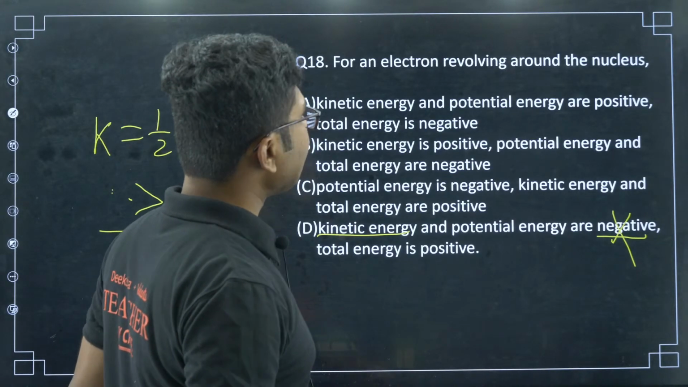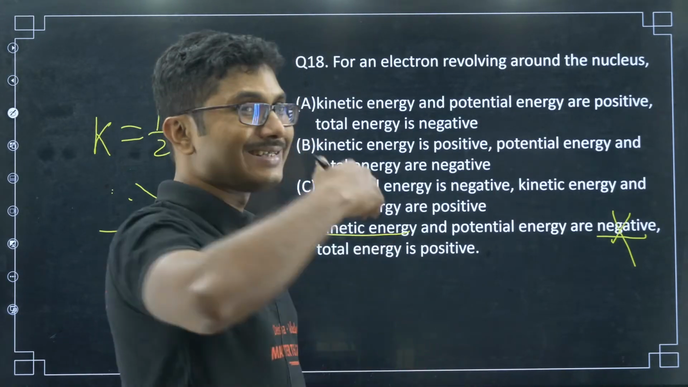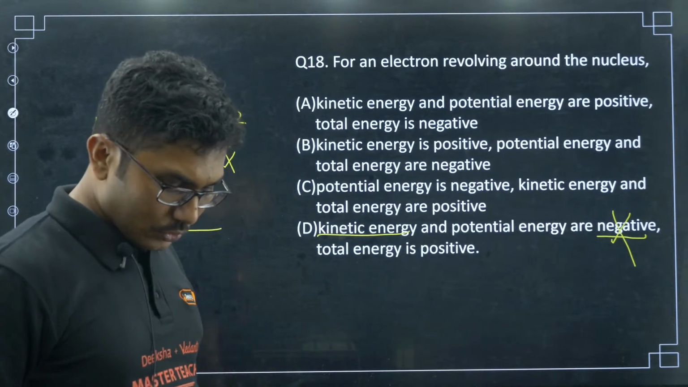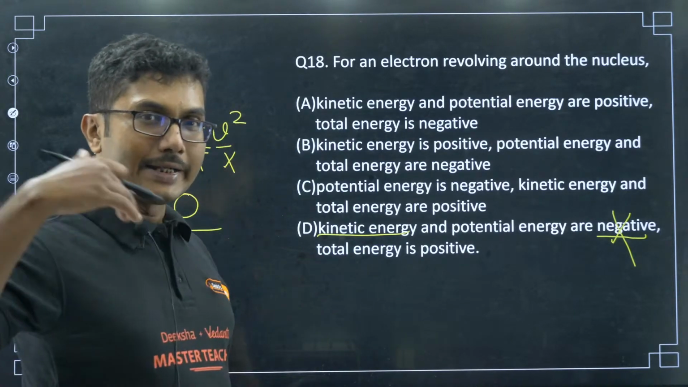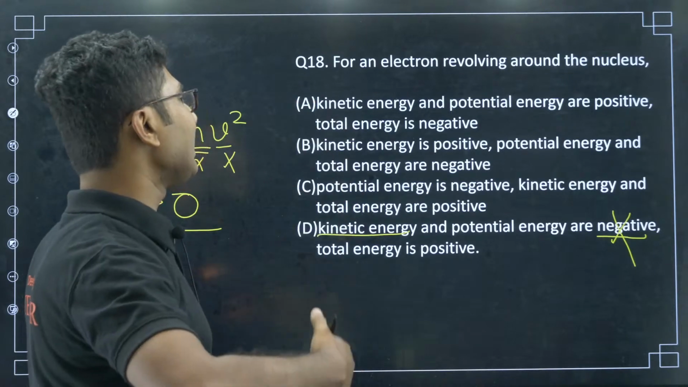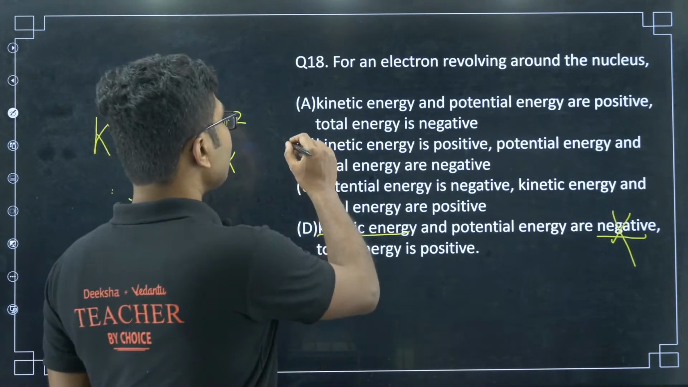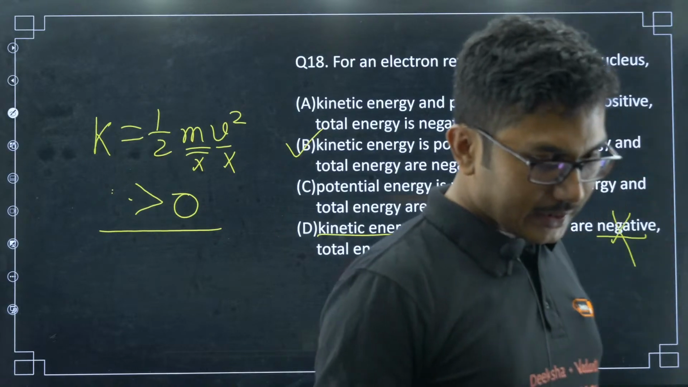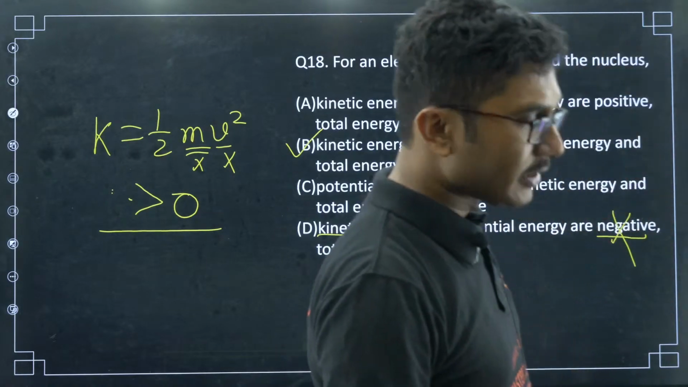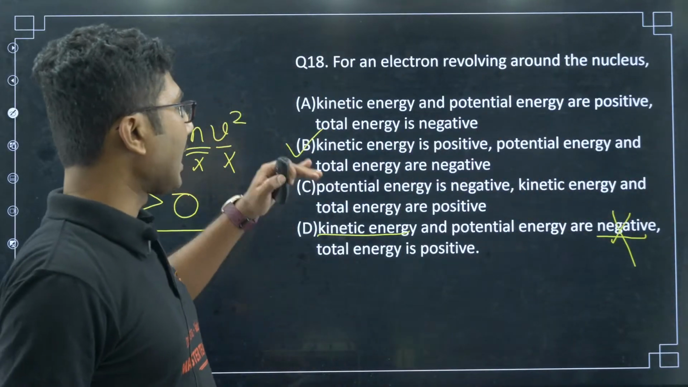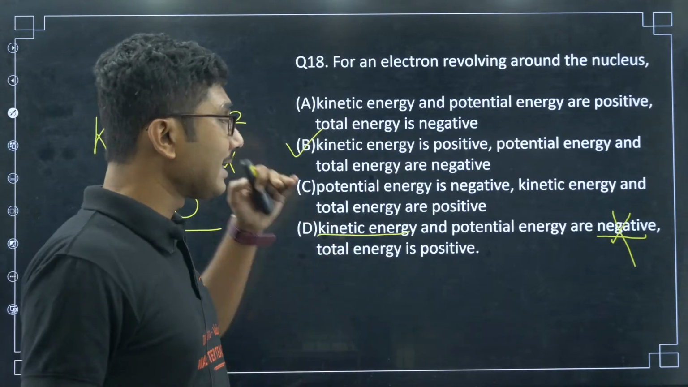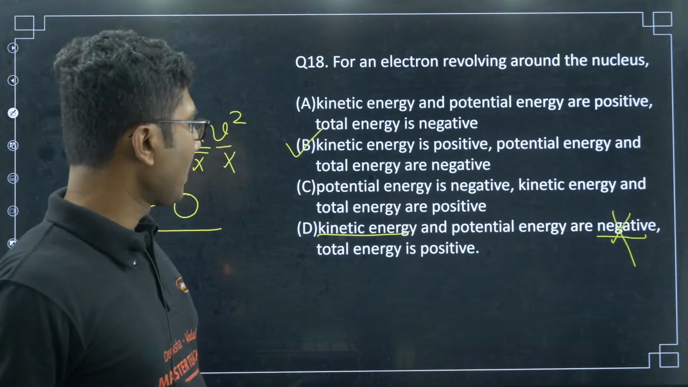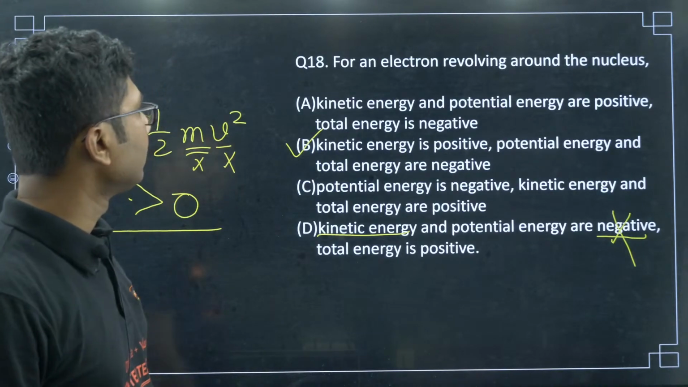So kinetic energy is always positive. Now, potential energy, we know, is negative for atoms, right? So total energy is also negative. So kinetic energy is positive, potential and total energy are negative. So 18B is the answer. Anyone answered 18B? Chandan answered 18B. Yes, Chandan, correct. Kinetic energy is positive, potential energy and total energy are negative. Okay. Now, let us move on.